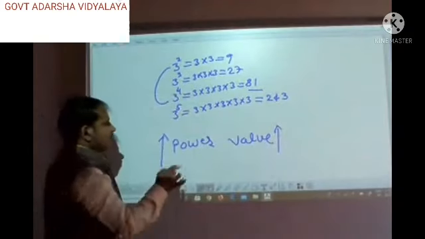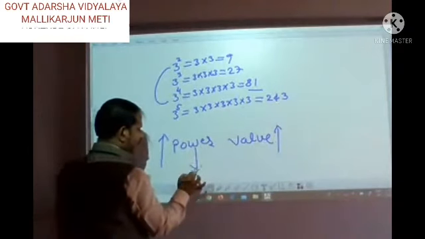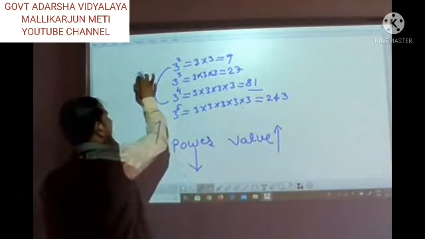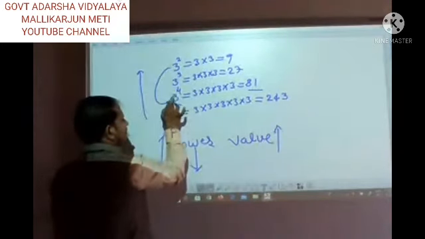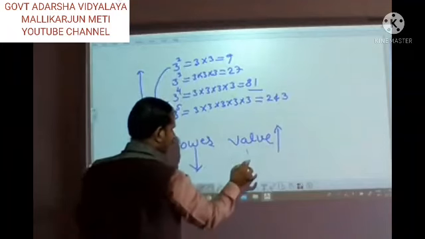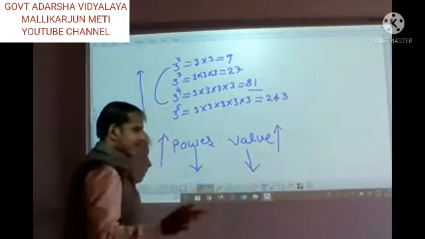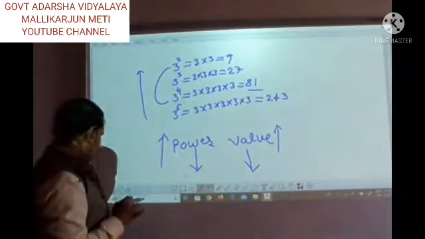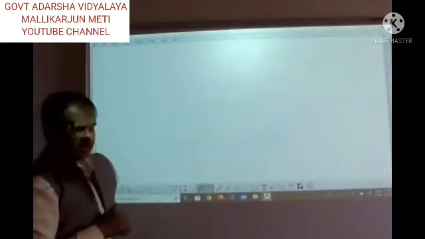If you decrease the power, go like this: 3 raised to 5, 3 raised to 4, 3 raised to 3, 3 raised to 2, then the value also goes on decreasing. So we have to remember this thing also.